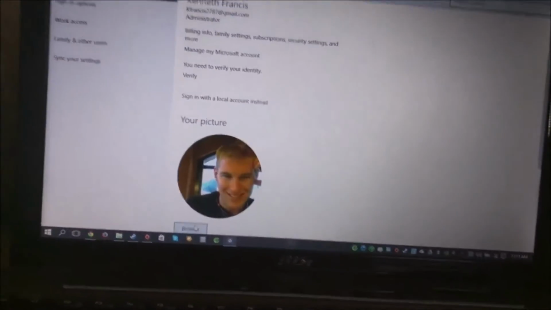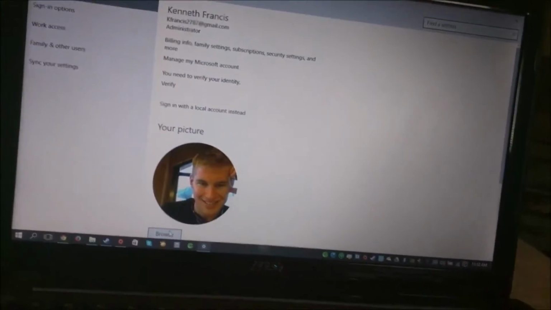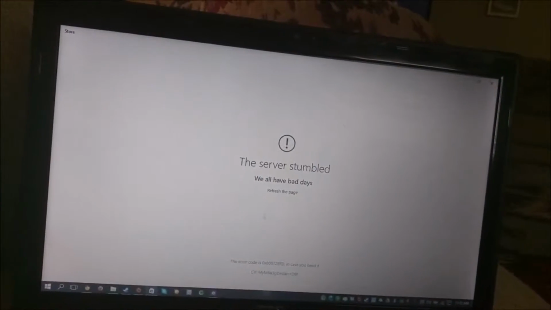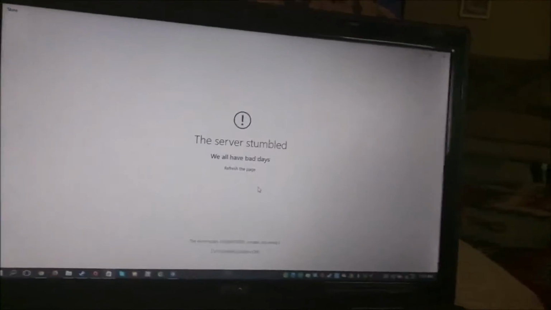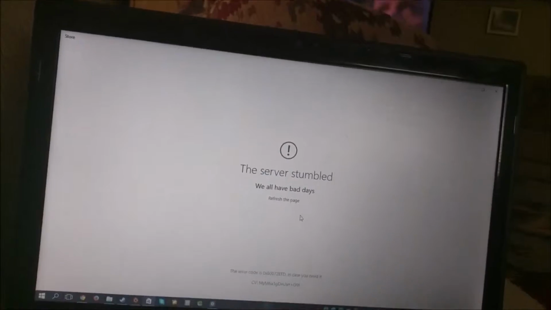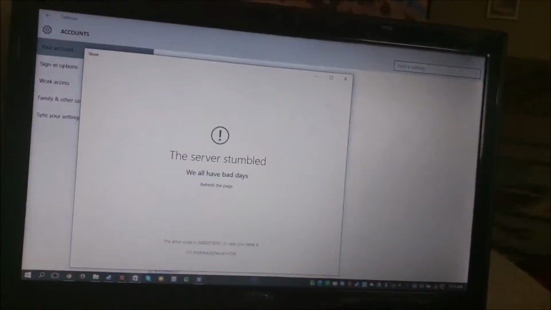So pretty much anything that I want to access that pertains to the Microsoft Cloud, it's not going to allow me to. If I try and go into Windows Store, it says that the server stumbled, which is actually a lie. It's simply not going to allow me to access it because my internet activity is currently encrypted.